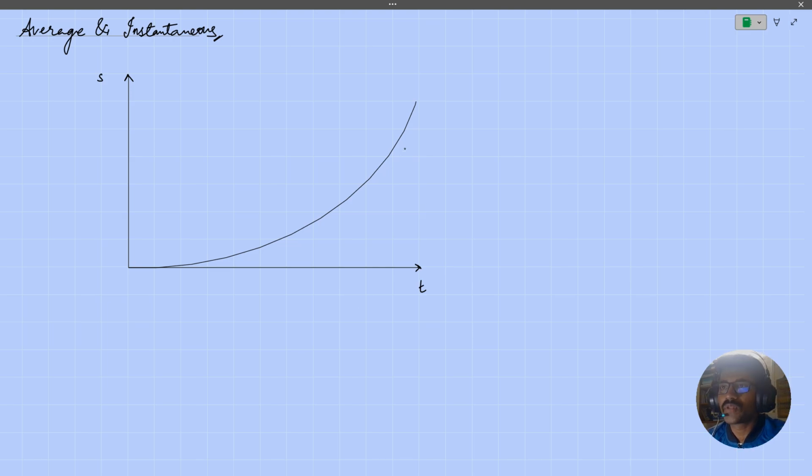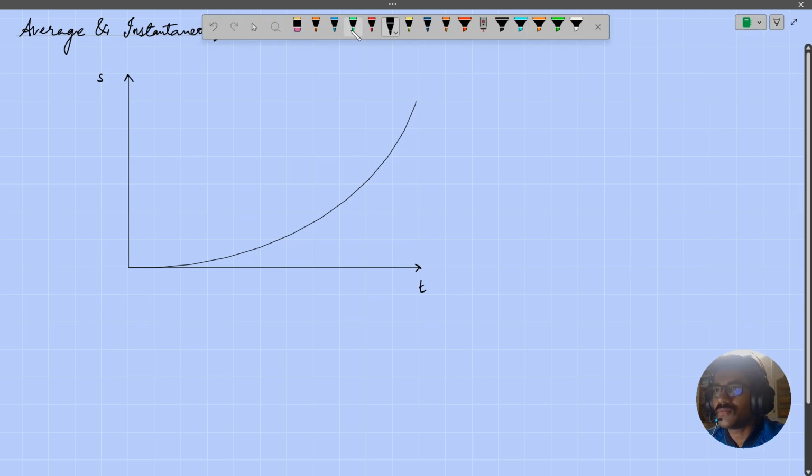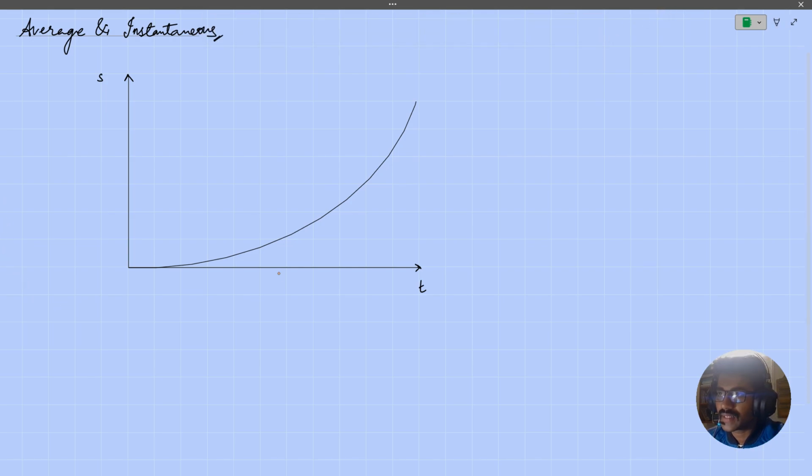So you'll be going for the distance traveled by the particle in 10 minutes divided by 10 minutes, right? Similarly over here as well, we need a range of time over which the average speed will be calculated. So let's say the range of time over which I'm interested in finding the average speed is starting from T1 to T2. All right. Now, first and foremost, I have to find the corresponding distances traveled by the particle during the time T1 and T2.